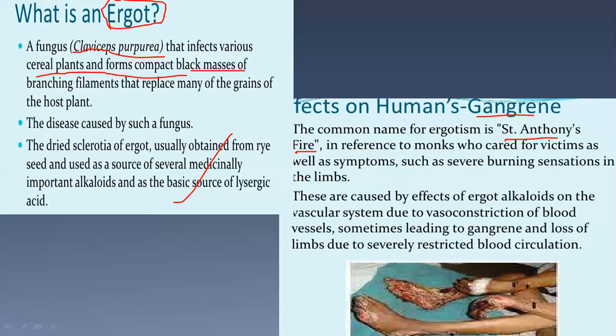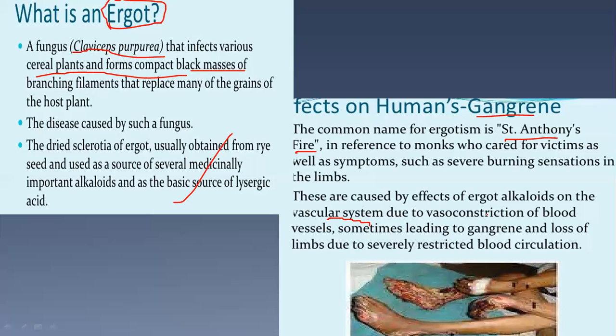It is caused by the effects of ergot alkaloids on the vascular system. The medicine comes from the grains on which that species of fungus causes the infection.